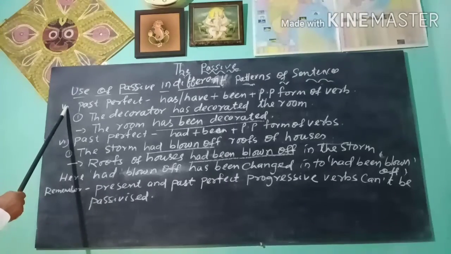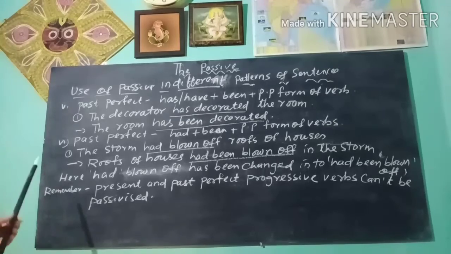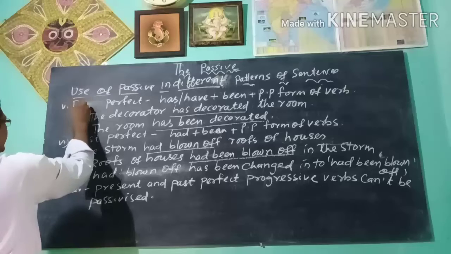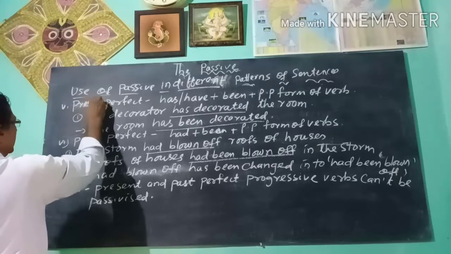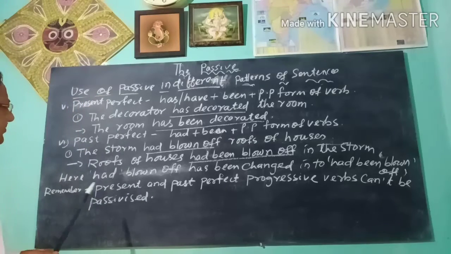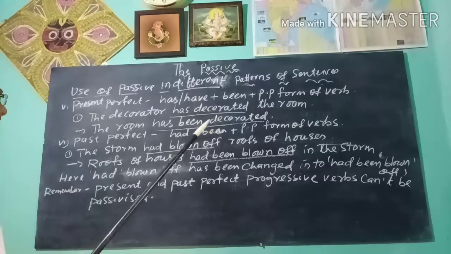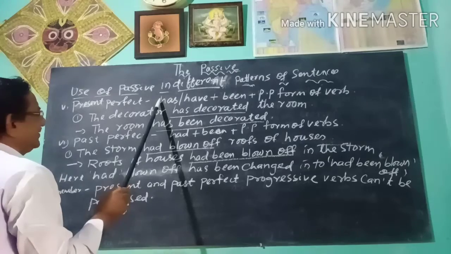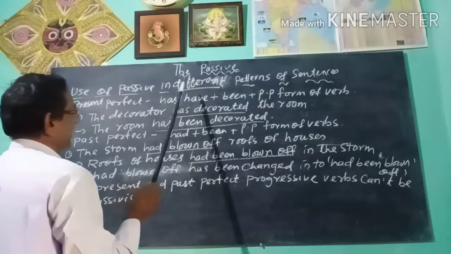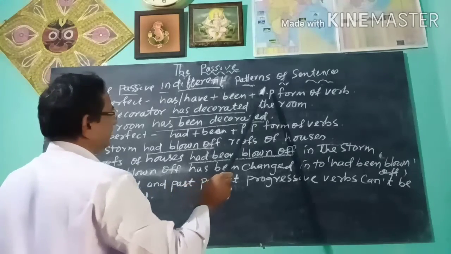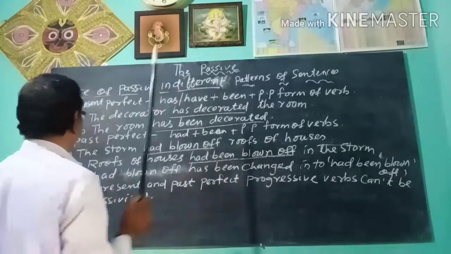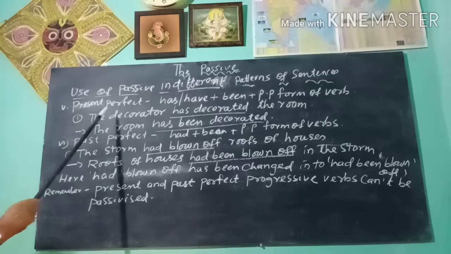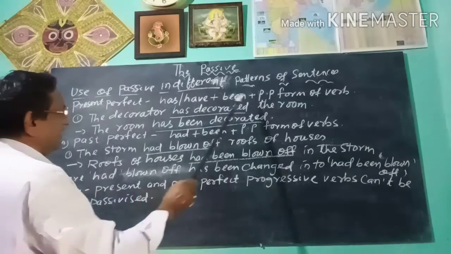Dear students, now you see how the present perfect verbs change to passive. Present perfect verb changes to has, have, been plus past participle form of the verb. You see the sentence, the decorator has decorated the room.